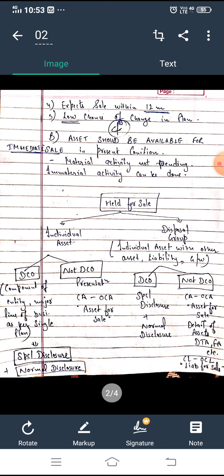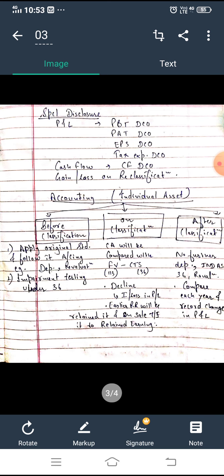Held for sale can be an individual asset or a disposal group, and it can be a discontinued operation or not. In case of a non-discontinued operation, there is only normal disclosure, that is in the balance sheet. In case of a discontinued operation, there is a special disclosure plus the normal disclosure. What is the special disclosure? It is in P&L, cash flow, and that gain and loss, right?